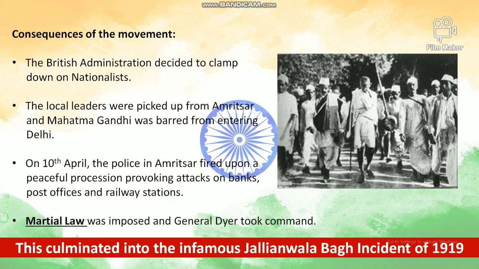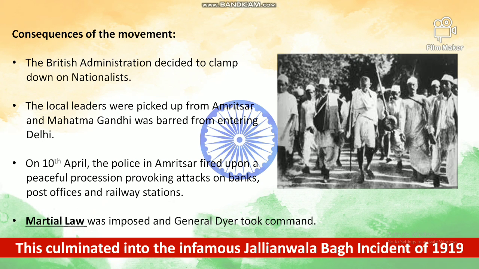So now the consequences of the movement. The British administration decided to clamp down on the nationalists. And how did they clamp down? The local leaders were picked up from Amritsar, and Mahatma Gandhi was barred from entering Delhi, since Delhi was the hub of all these activities.